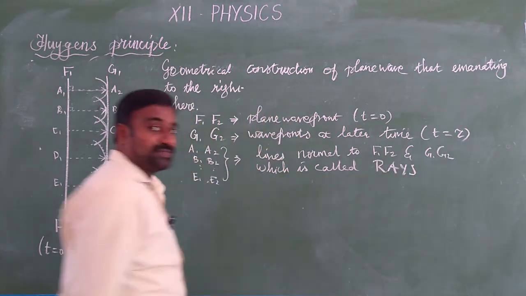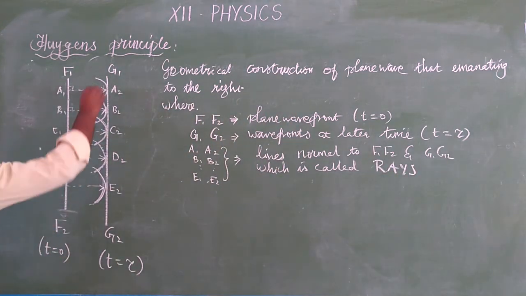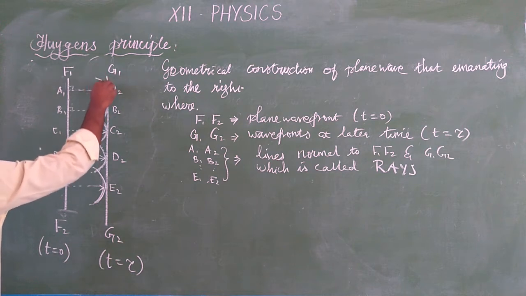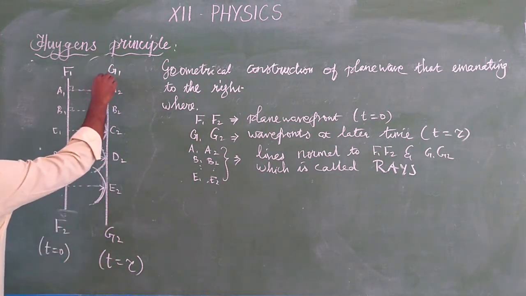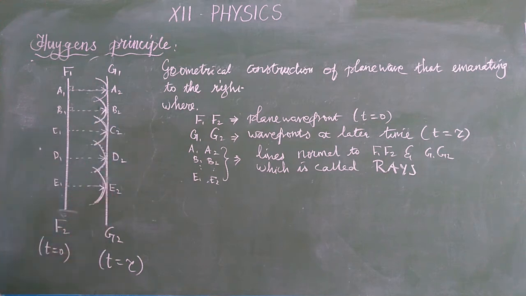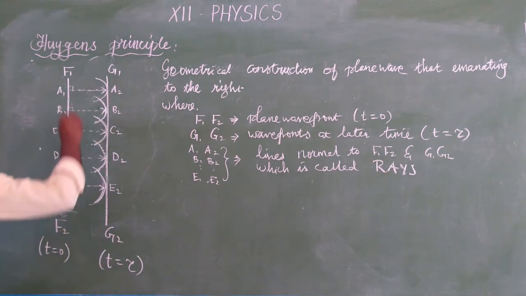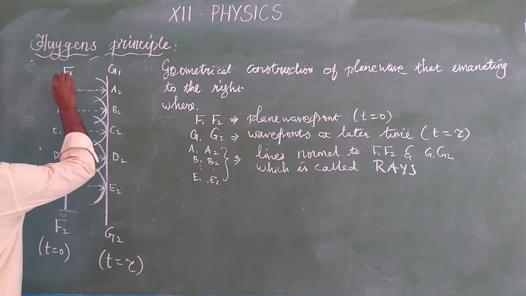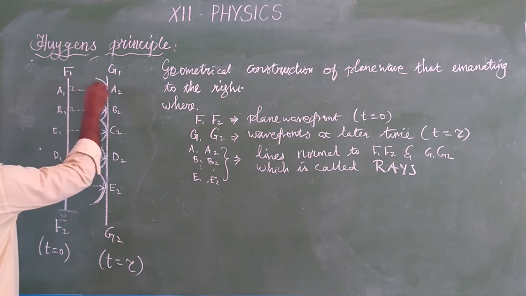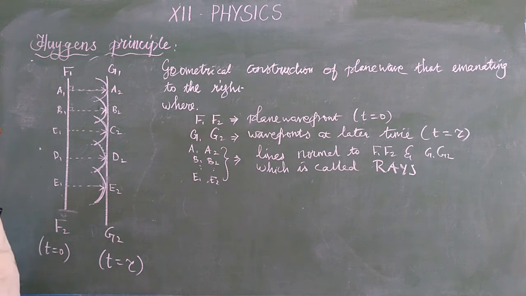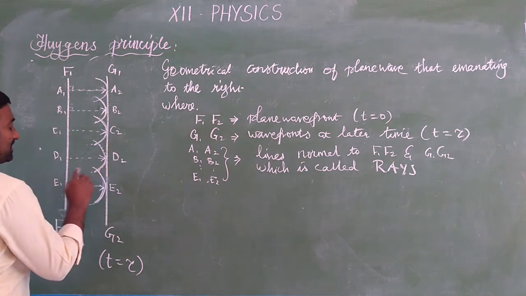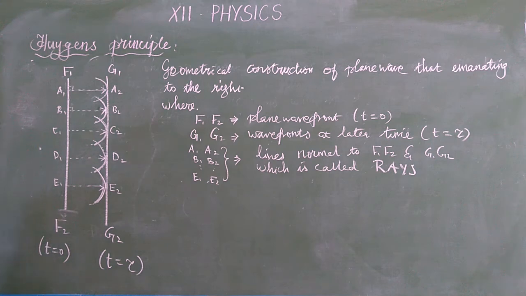So what are the rays from the diagram? The rays are nothing but, to the secondary wavelet, we are drawing a tangent. By joining all the tangents, we will get the wavefront at the later time, that is t is equal to tau. Then from the plane wavefront to the secondary wavelets, we are drawing a perpendicular line. All the perpendicular lines are emanating from the source to the secondary wavelets. So these perpendicular lines represent the rays. Okay.